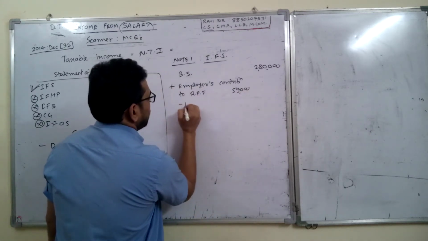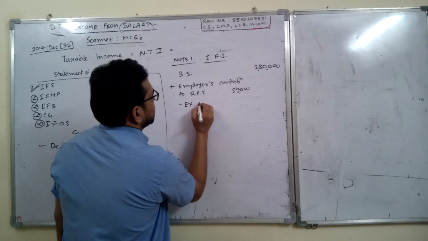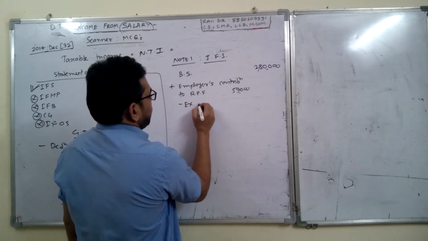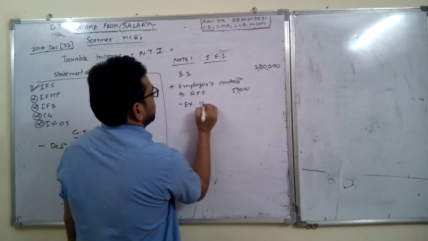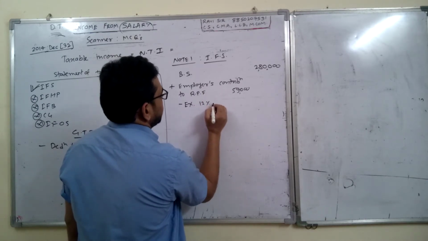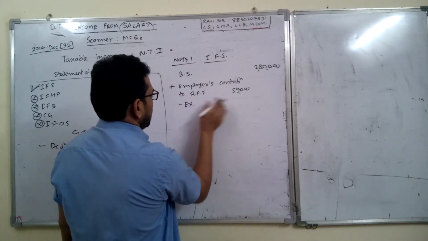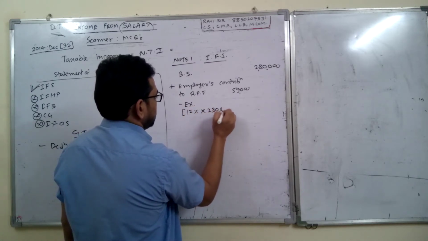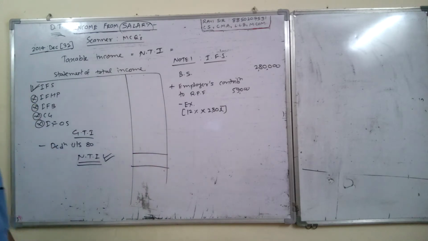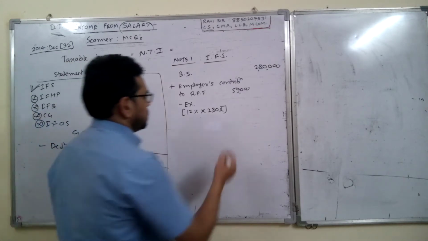Now out of it, how much is exempt? It is exempt up to 12% of basic salary plus DA and TC. Now we have only basic salary, so 12% of 2,80,000, which comes to 33,600.